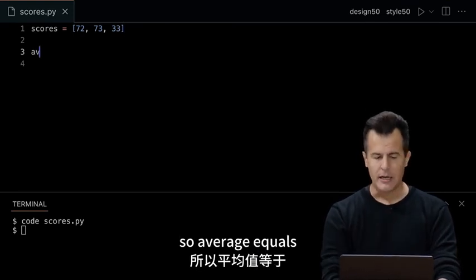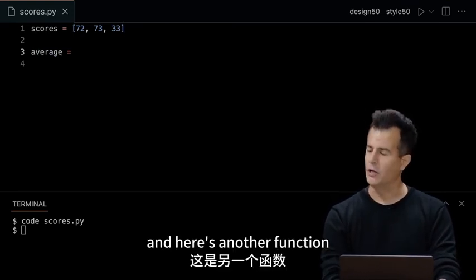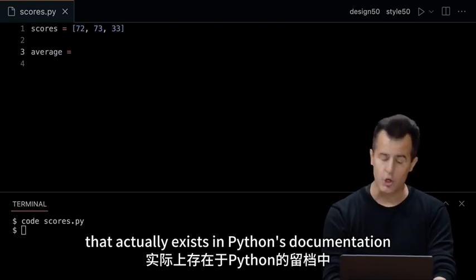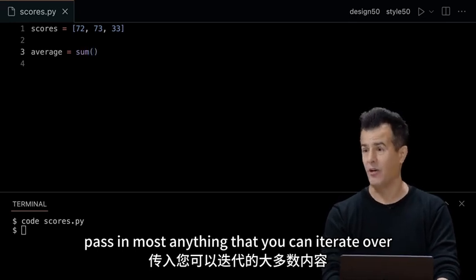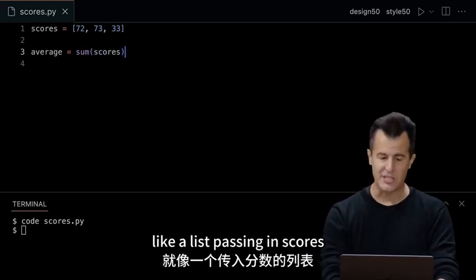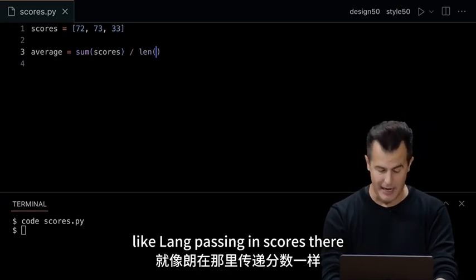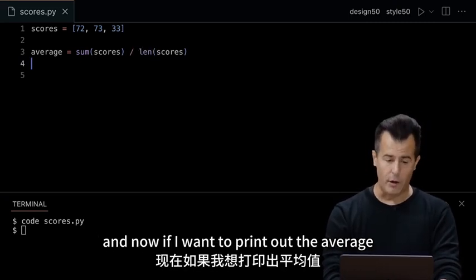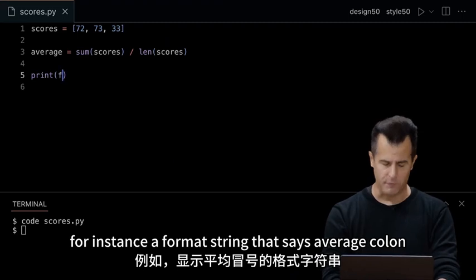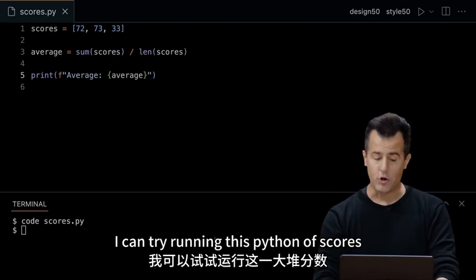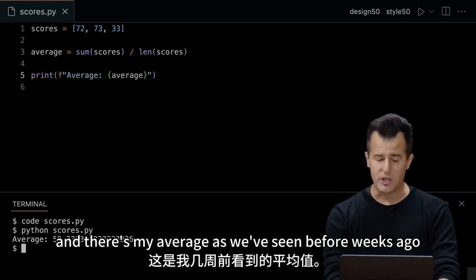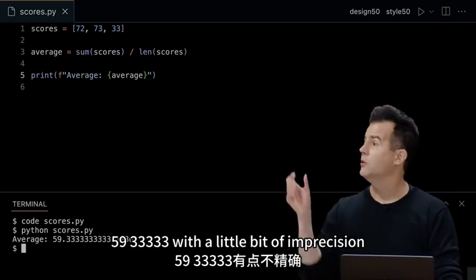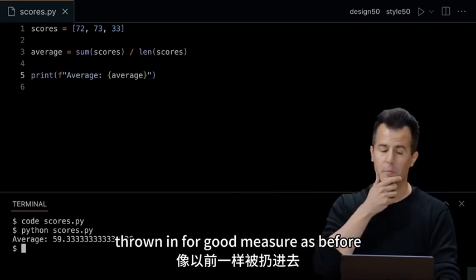So average equals, and here's another function that actually exists in Python's documentation. You can actually call a function called sum, pass in most anything that you can iterate over, like a list, passing in scores, and then divide by how many of those things there are, like len, passing in scores there. And now if I want to print out the average, I can print out, for instance, a format string that says average colon, and then plugs in that value there. I can try running this, python of scores.py, and there's my average, as we've seen before weeks ago, 59.33333, with a little bit of imprecision thrown in for good measure, as before.